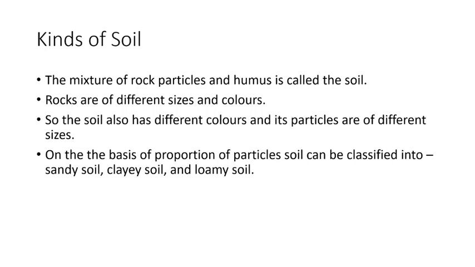The mixture of rock particles and humus is called soil. We already studied that. Rocks are of different sizes and colors. So the soil also has different colors and its particles are of different sizes. We already studied soil is formed by the breaking of rocks. So we know that rocks are of different sizes and colors, so the soil also has different colors and sizes.